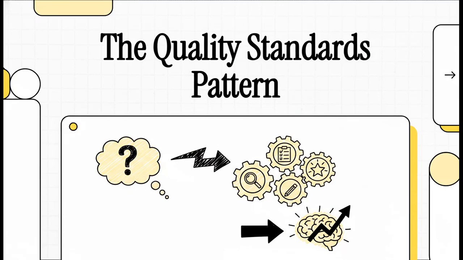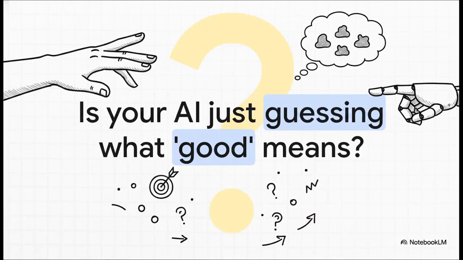Let's talk about one of the most frustrating things about working with AI. That feeling of ambiguity, right? You ask for something good, but what you get back is a total roll of the dice. Well, today, we're going to fix that. We're diving into a simple but incredibly powerful pattern that will completely change how you get quality work from your AI.